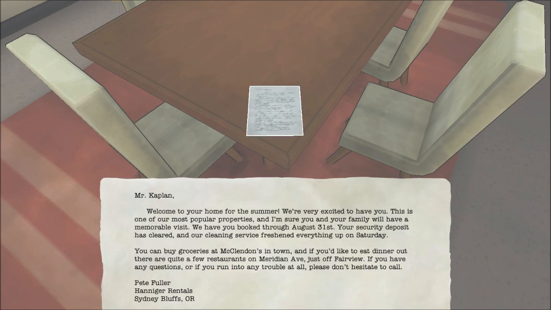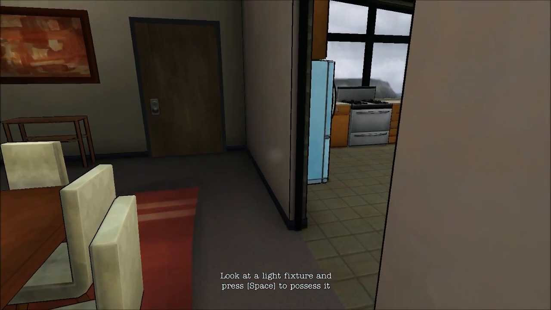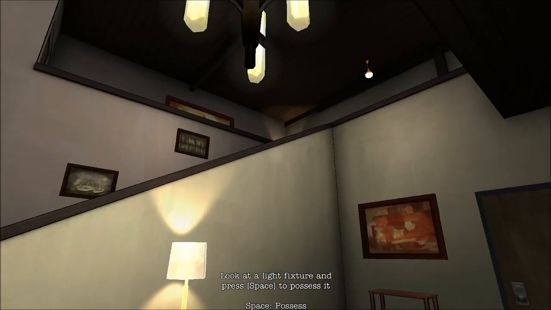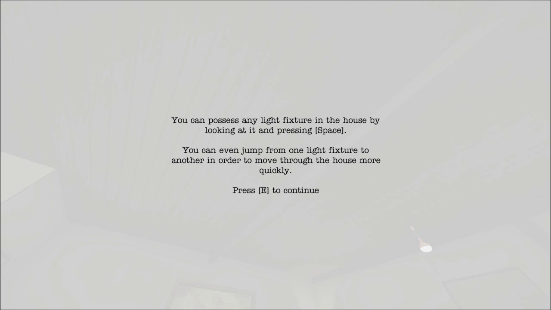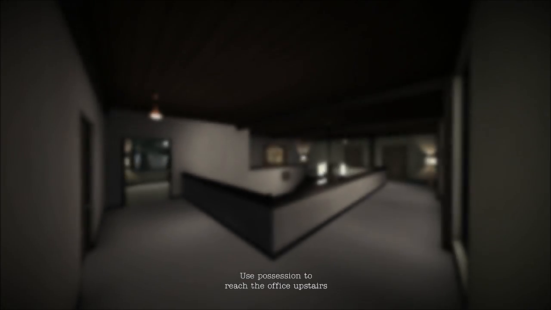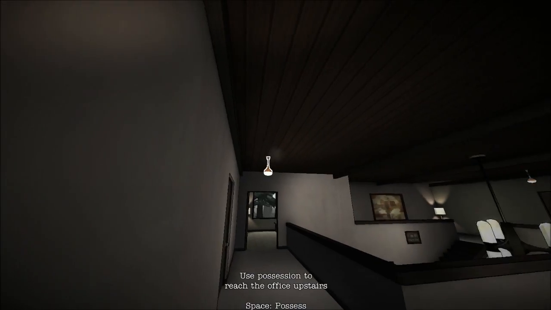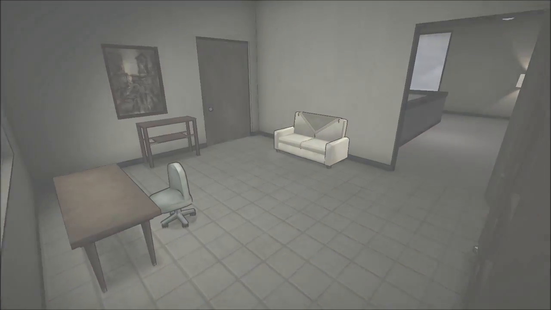Oh, Ohio? Why do I have to be in Ohio for this game? So look at the light fixture and press space to possess it. Wait. Possess the light fixture? Okay. You can possess any light fixture in the house by looking at it and pressing space. You can even jump from one light fixture to another in order to move through the house more quickly. So that's cool. So I'm in a light fixture and I can just jump to this one. Maybe I should have played in stealth mode and just been able to possess things. That's kind of cool.